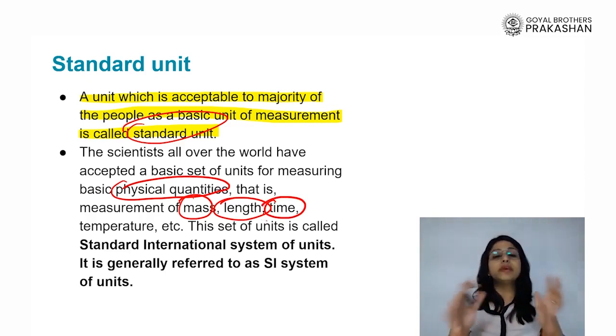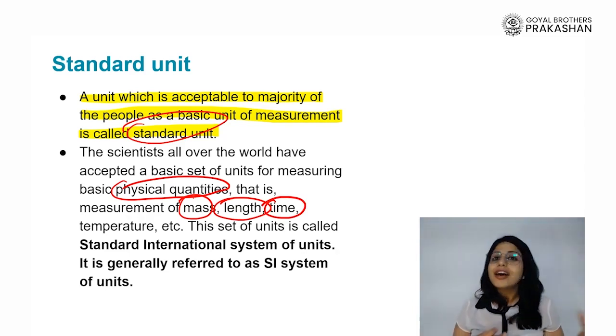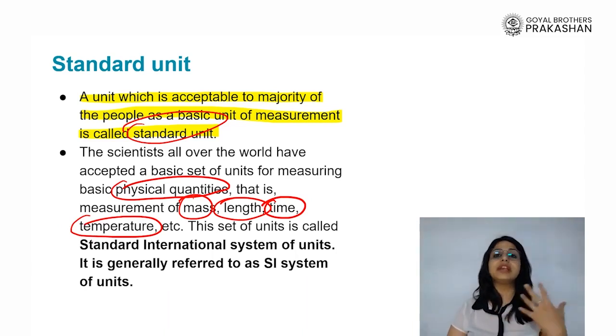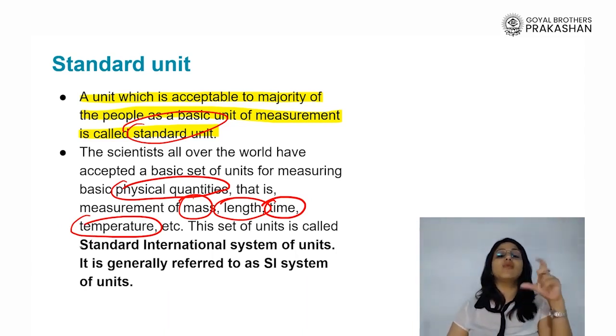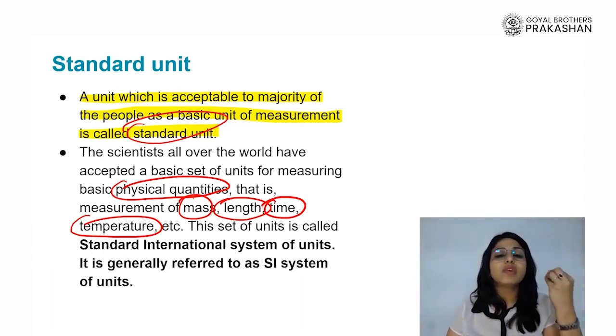Time. Our 2 periods are some time difference apart. We always try to measure the time elapsed from when one class starts till the next class gets started. So we always measure time. And temperature, you might have seen in the newspaper column, it's always there, the temperature of the city or the state you are in, or when we get a fever, we measure our temperature. So these are the basic physical quantities that we keep on using in our day-to-day life. What will be the units of these basic physical quantities is what is important for standardization.